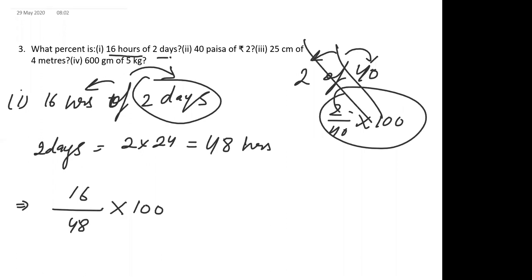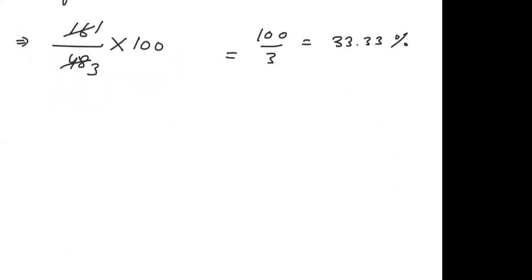Okay, now back to our previous question. 16 ones are 16, 16 threes are 48, so 100 upon 3. Divide 100 by 3, you will get 33.33%. This is the answer of the first question, first part.